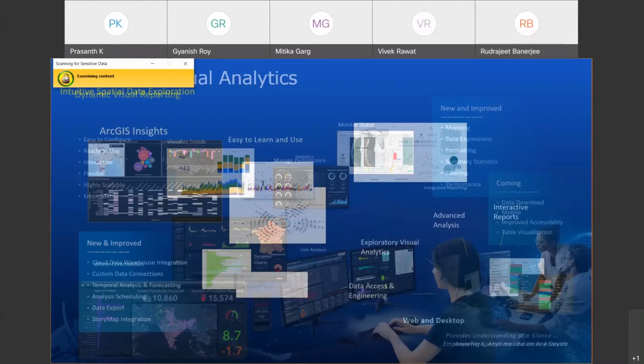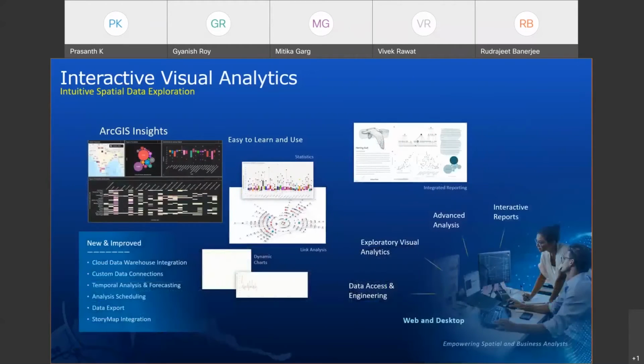So our work on interactive visual analytics is largely organized in a product we call ArcGIS Insights. This is a very easy to learn tool that works in both web and desktop environments. It allows people to access lots of data around their organization, perform exploratory visual analytics and advanced analytics, and generate interactive reports.